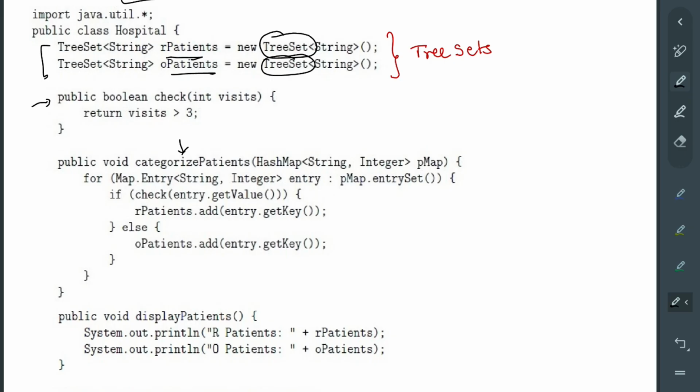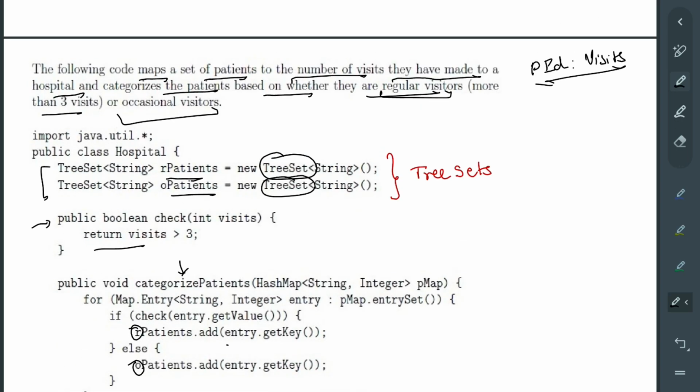See what it does. It is just checking if the visits are greater than 3, then it is adding to the R patients, and if that is not the case, then it is adding to the O patients. That's all it is doing. But what is the catch here? The catch is that tree sets always sort in alphabetical order. This comes from week 6. Check the week 6 notes. I have a table there on the last page. Check that table, sort in alphabetical order.